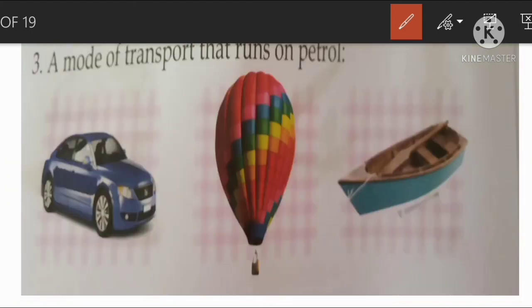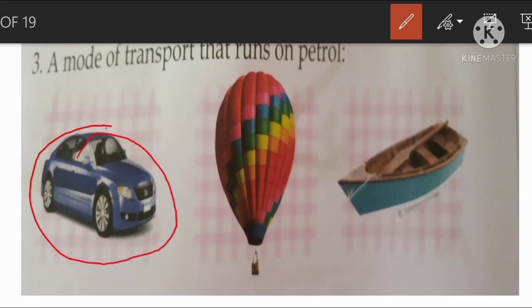Third one, a mode of transport that runs on petrol. So here three are there. You need to find which vehicle needs petrol to run. That is car, parachute or boat. Which one needs petrol? That is car. So the car needs petrol. So circle the car.